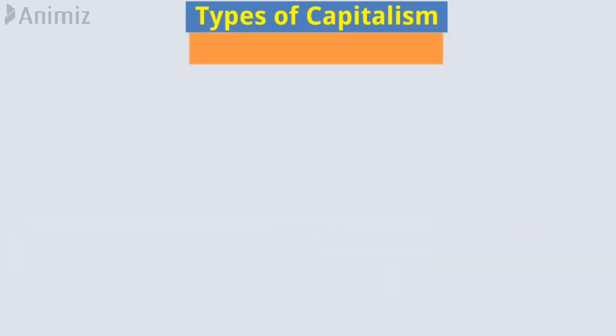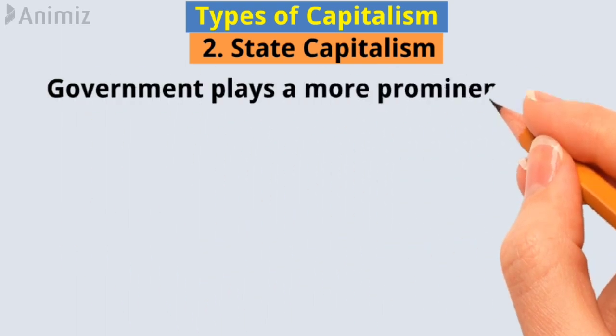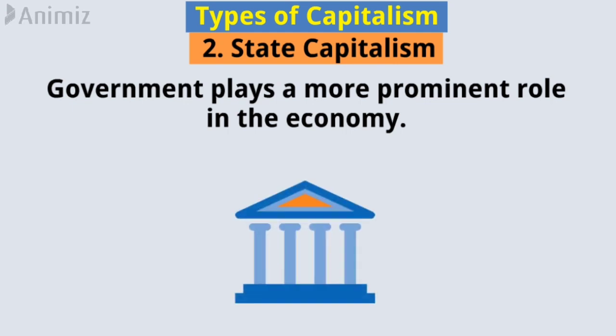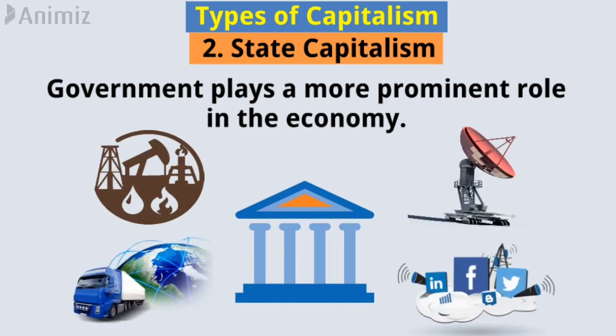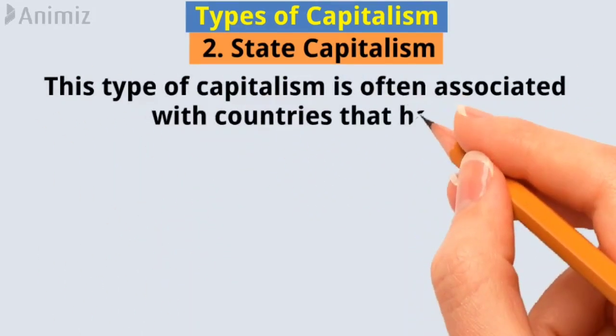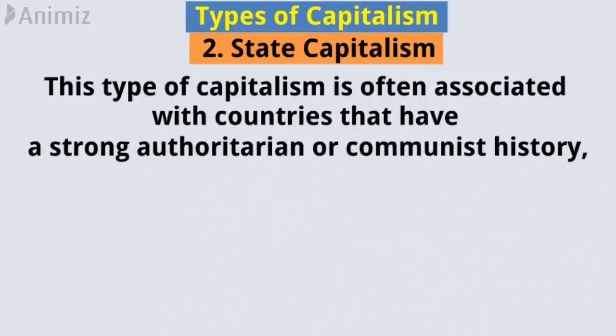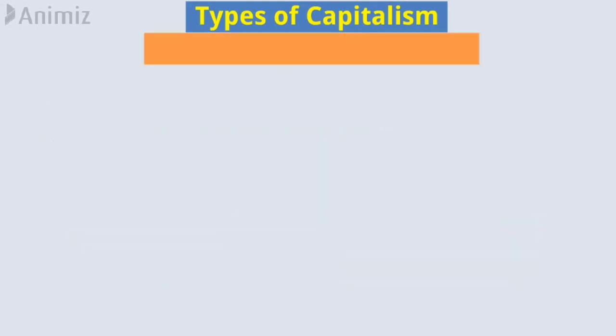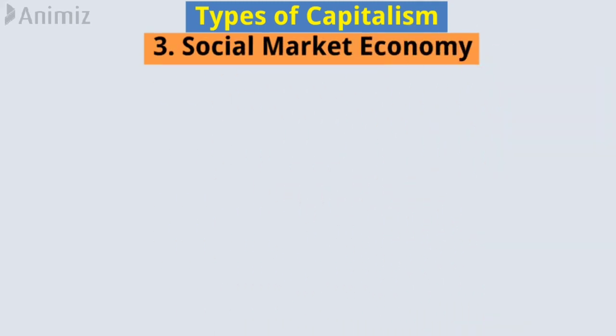Number 2. State capitalism. State capitalism is a type of capitalism where the government plays a more prominent role in the economy. In this system, the government may own and control specific industries, or it may heavily regulate private businesses. This type of capitalism is often associated with countries that have a strong authoritarian or communist history, such as China or Russia.